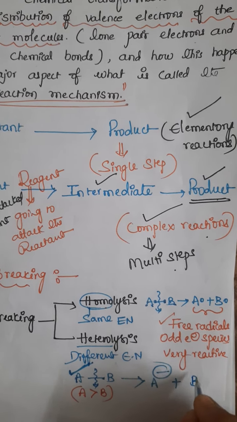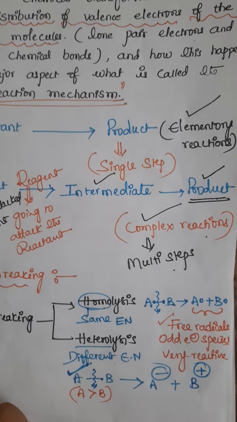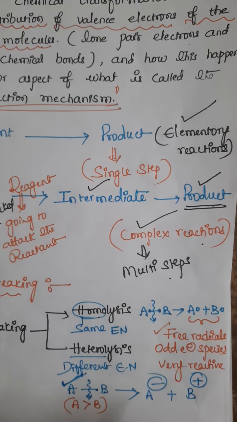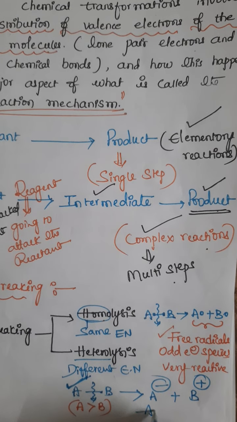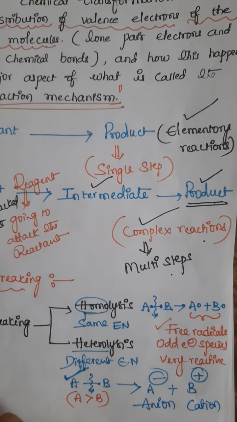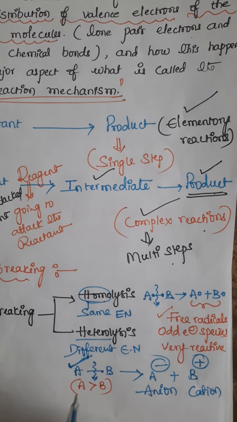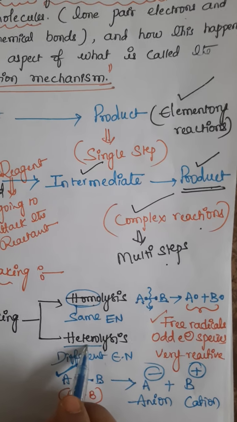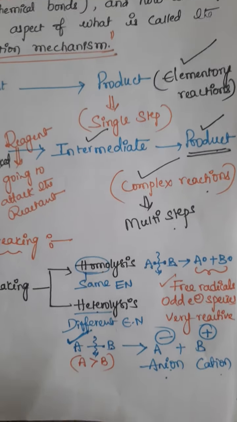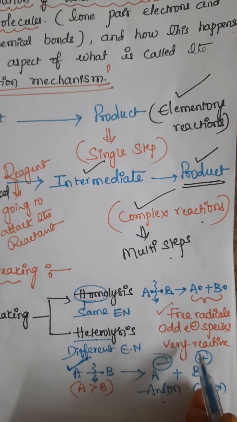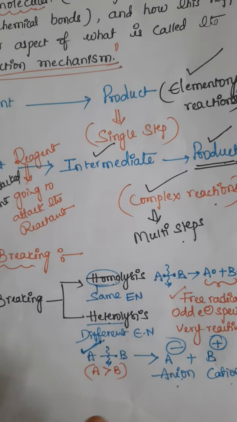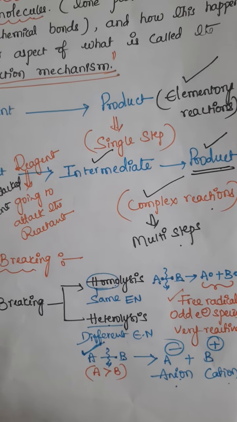In the case of B we write the charge as plus, since it is losing its electron. This is called an anion, as well as a cation. So what you have to remember, students, is that through heterolysis we get ions: one is a negatively charged ion, one is a positively charged ion. Through homolysis we get free radicals. These are neutral species, but here the charge should be there.